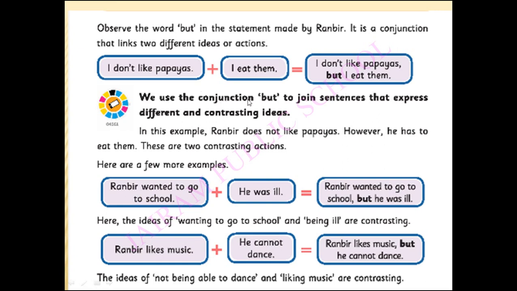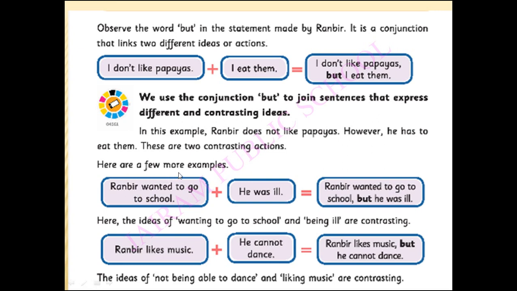We use the conjunction but to join sentences that express different and contrasting ideas. In this example, Ranbir does not like papayas. However, he has to eat them. These are two contrasting actions. So for two contrasting actions, we should use but as a conjunction.